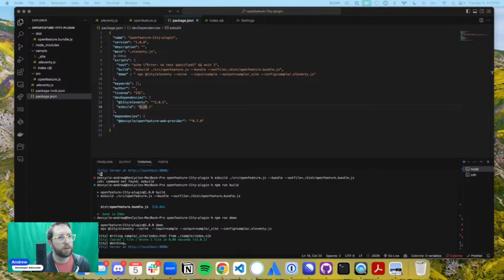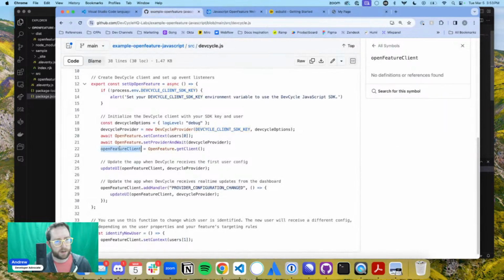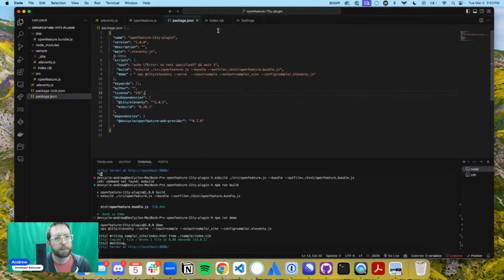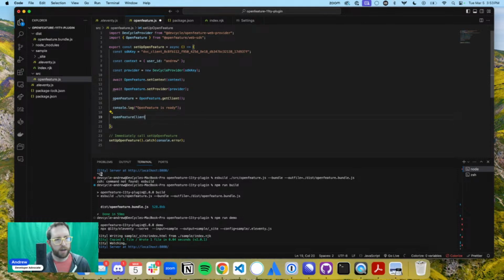I think we can do similar to what we did here. I don't actually need that in my window. Okay, OpenFeature is ready. Amazing. Okay. So now, what might we want to do in here? What if I want to do that provider configuration changed thing that we did in there?